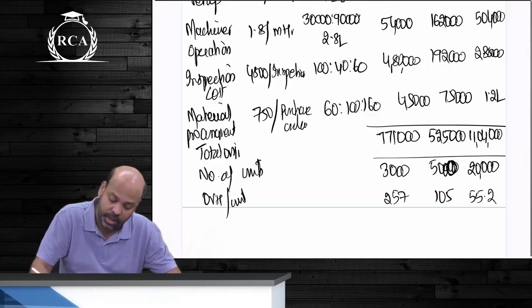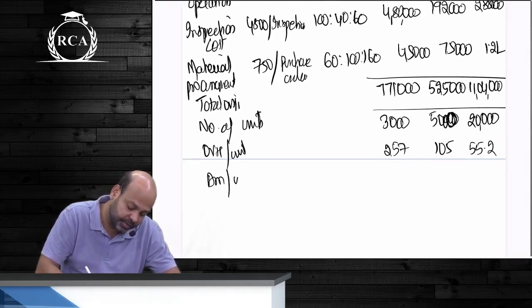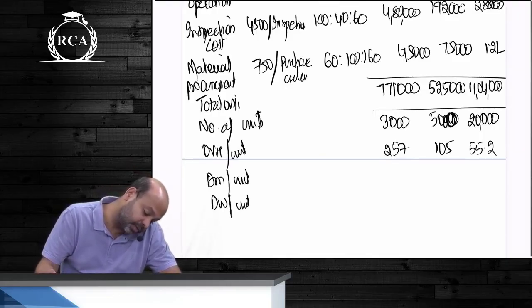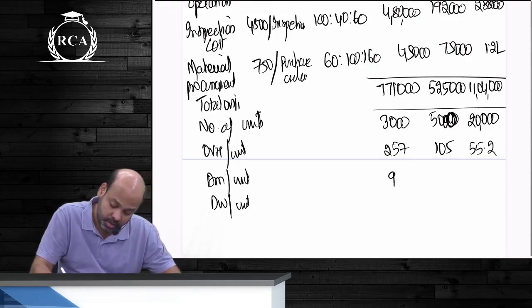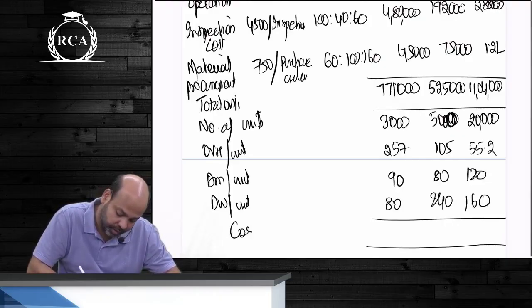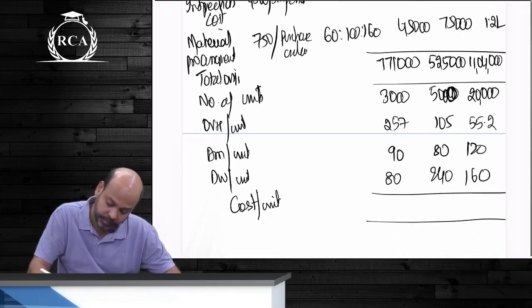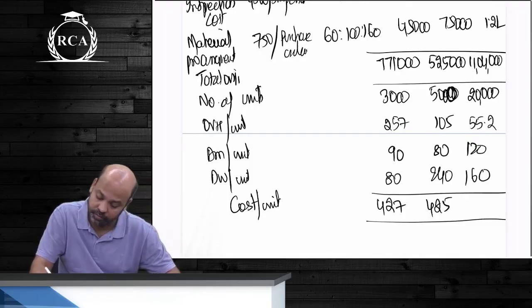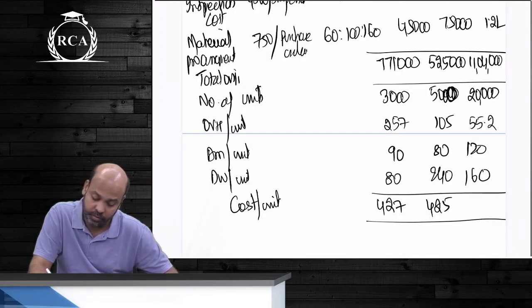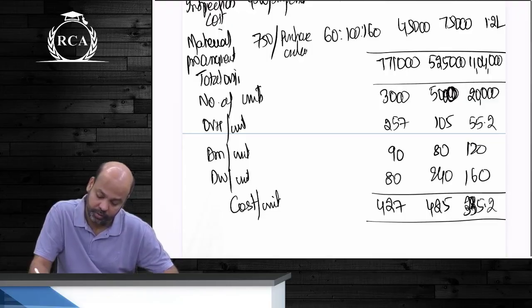Add direct material and direct wage per unit, guys. Direct material per unit and direct wage per unit. Direct material, beta, was 90, 80 and 120. Direct wages, beta, were 80 rupees, 240 rupees and 160. You will get cost per unit under ABC. 427, 425, 280, 335.2.